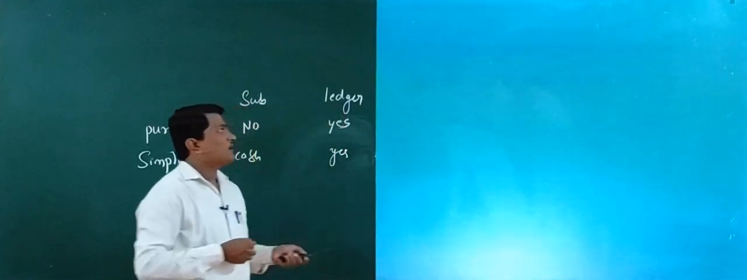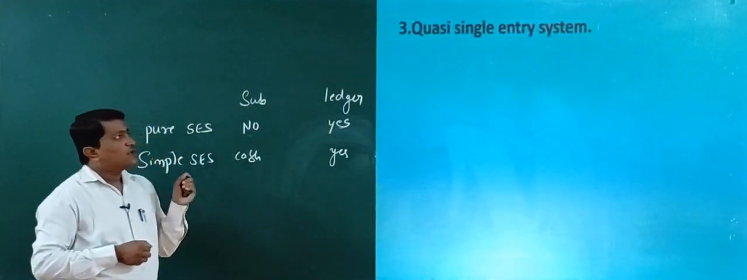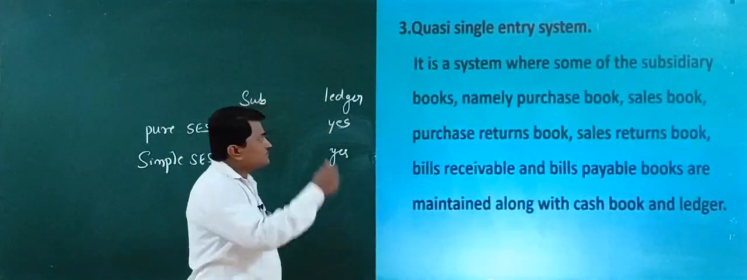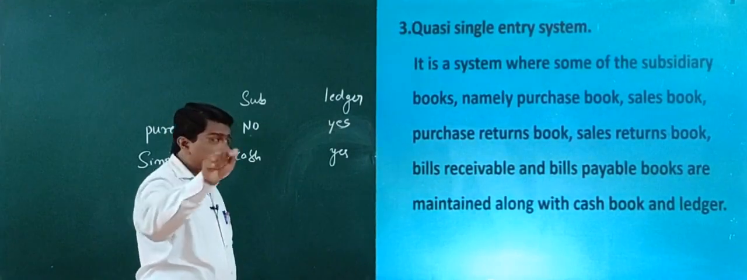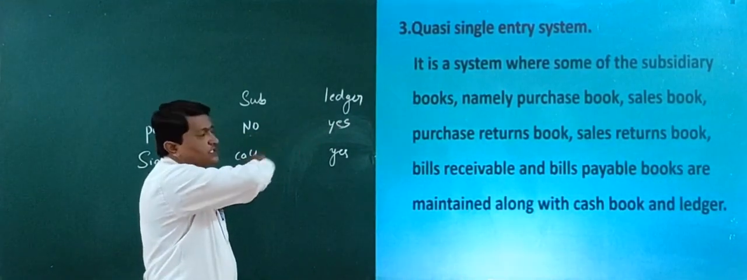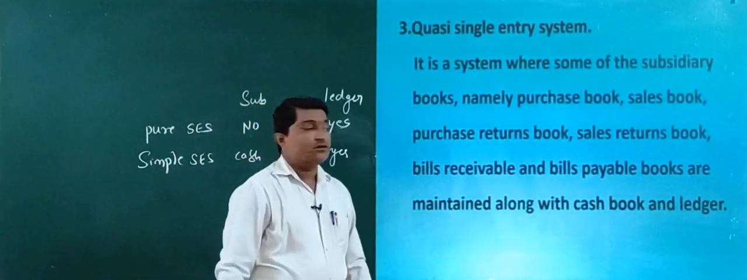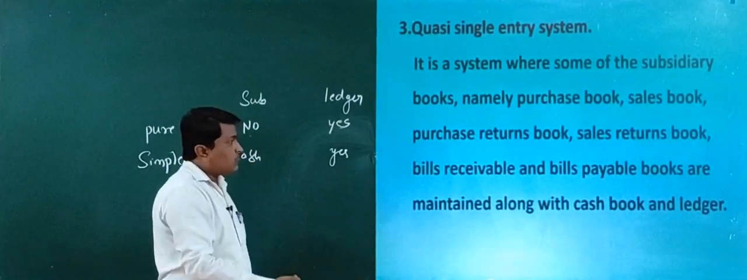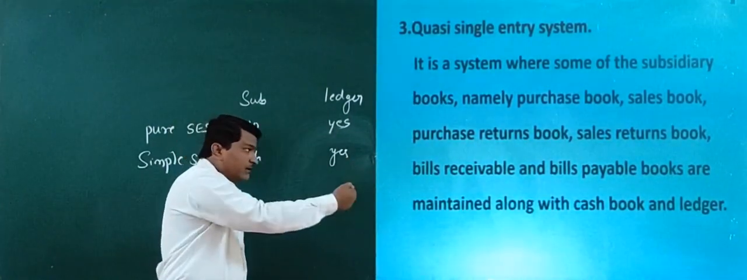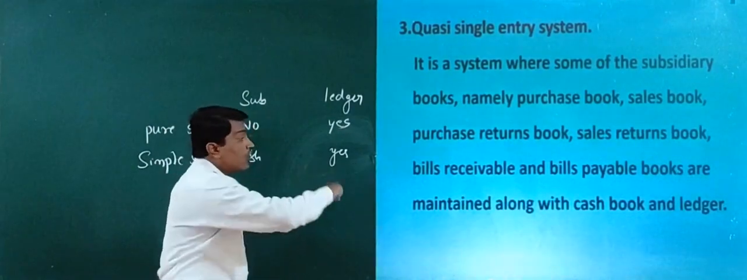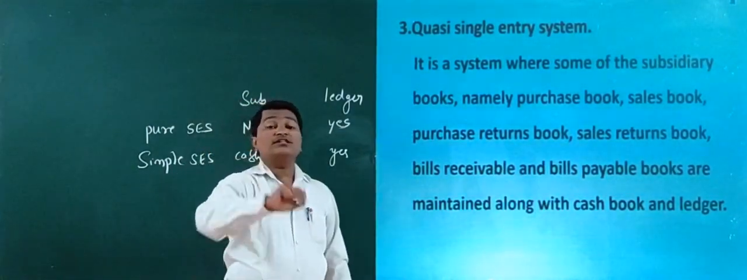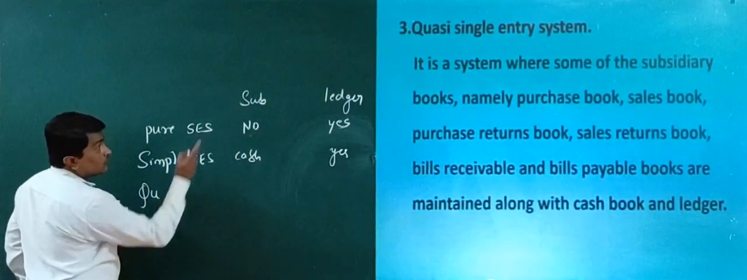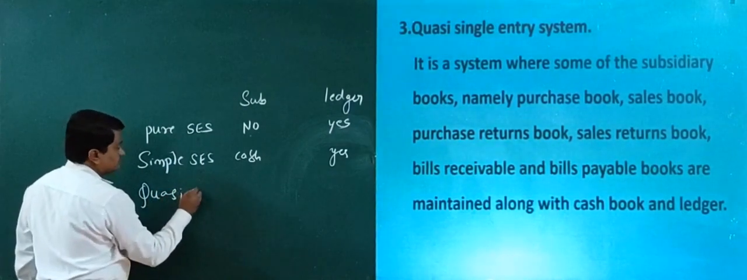And now we go for the last type of single entry system, that is quasi single entry system. So quasi single entry system means it is a system where some of the subsidiary books, namely purchase book, sales book, purchase return book, sales return book, bills receivable book, bills payable books are maintained along with cash book and ledger. So the last one is quasi single entry system.